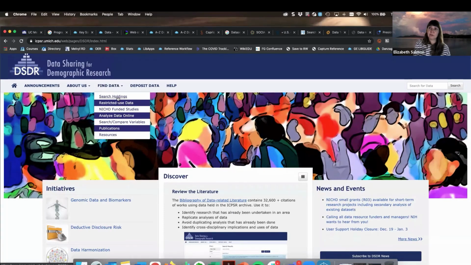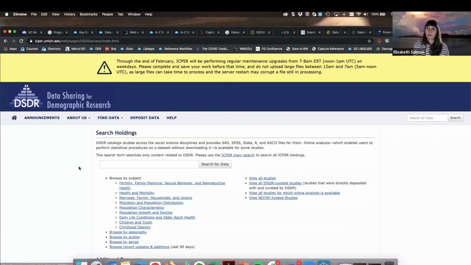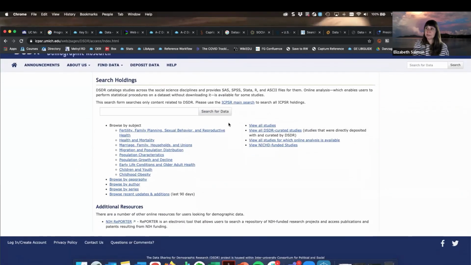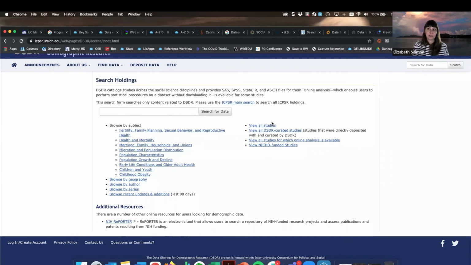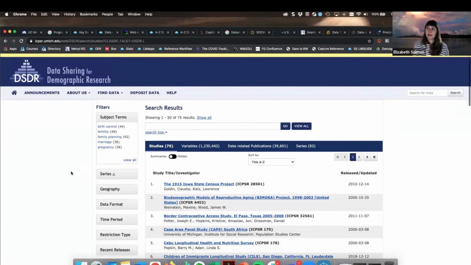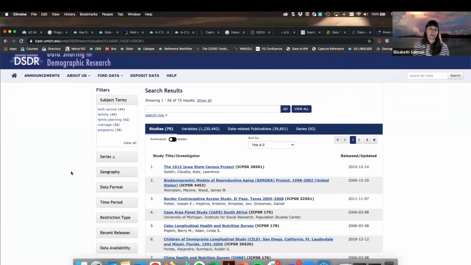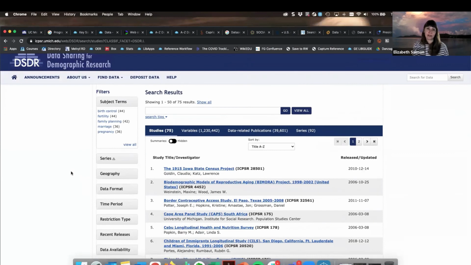And then I can go over and I can search the holdings as well. And it looks like I'm being suggested, I can either do a browse by these subject types, I can do a keyword search, I can view all studies. So there's a lot of different access points here. I'm just going to go into this first one. That way you can see that this setup is really familiar to what we just saw in ICPSR.